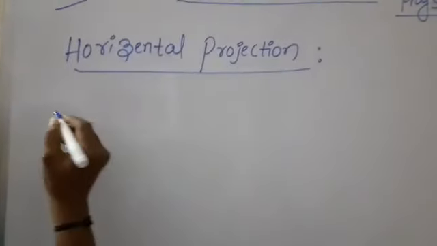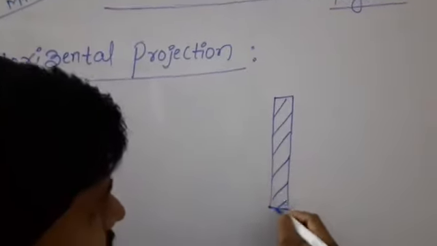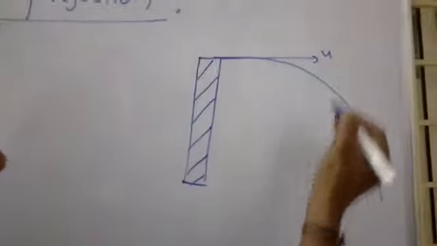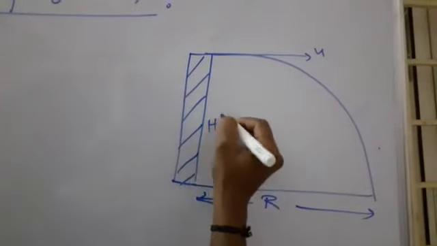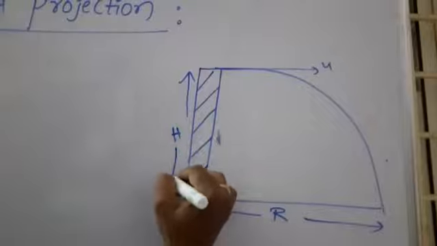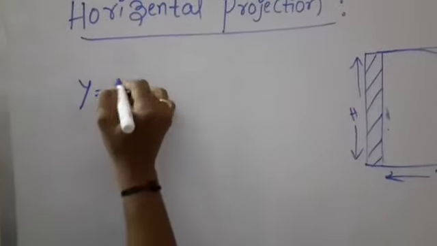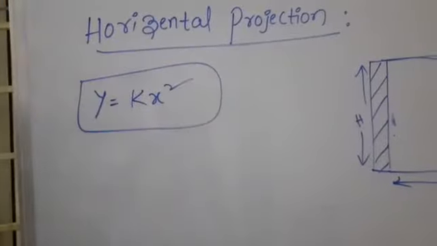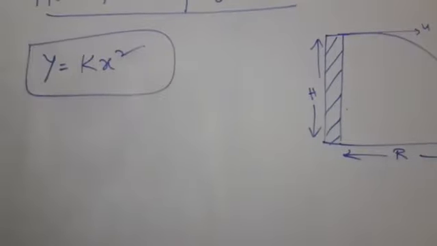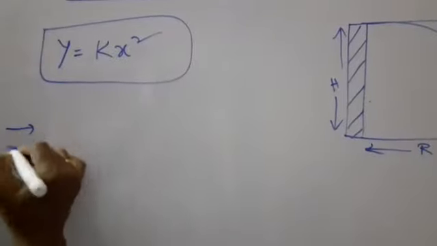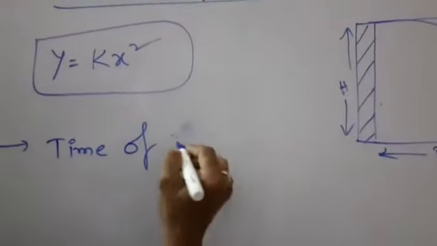Next, the path followed by the body projected from the top of a tower is a parabola. The parabolic equation is y = kx². The path followed by this projected body from the top of a tower is a parabolic shape. Next, the time of descent is called the time of flight.